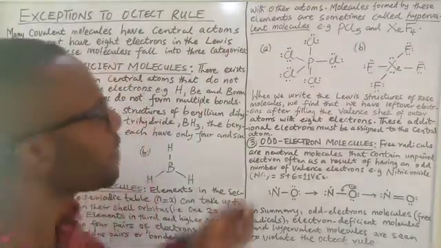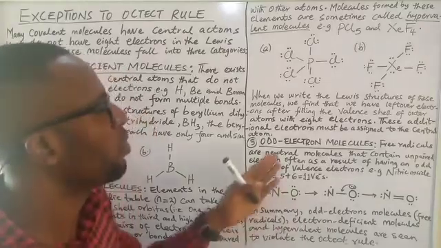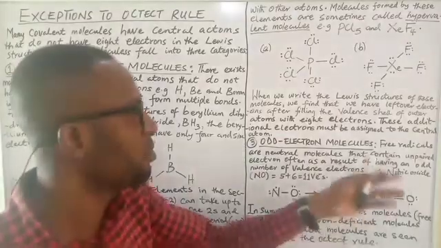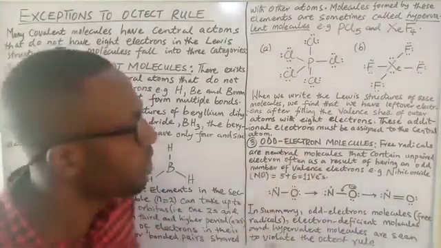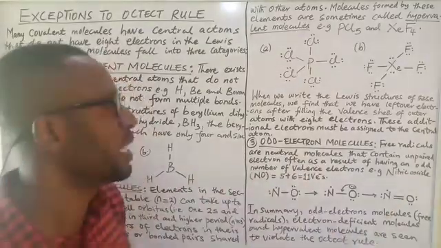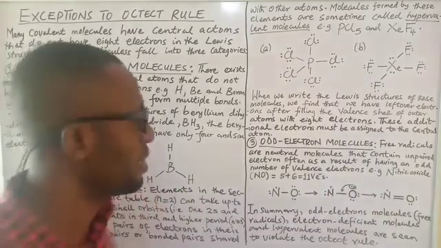Nice. Okay, and the third category or the third group here are what we call odd electron molecules, or what we know as free radical molecules. Free radical molecules, of course, are neutral molecules that will have at least 1 unpaired electron in their outermost shell. An example of that is nitric oxide, all right?